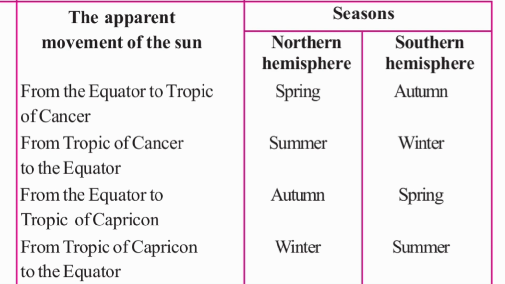From December 22nd to March 21st, the apparent movement of the sun is from Tropic of Capricorn to the equator. During that period, the northern hemisphere experiences winter season and the southern hemisphere experiences summer season.